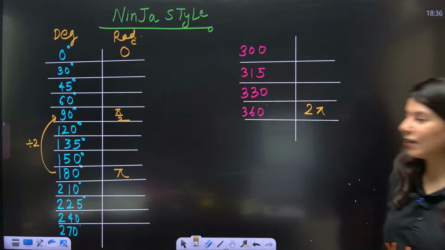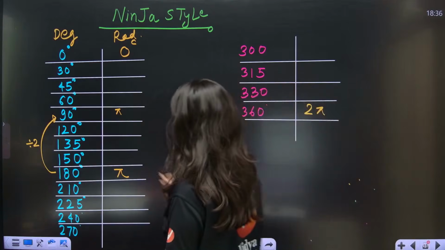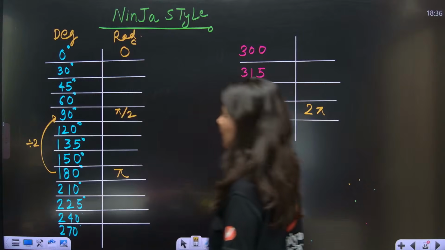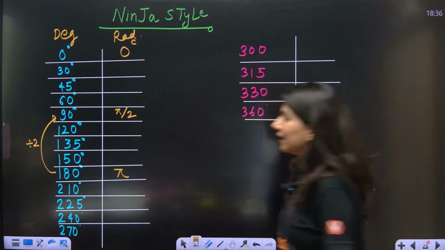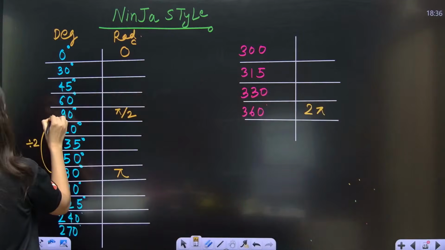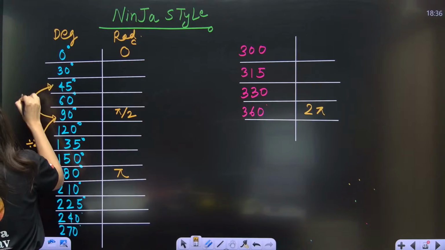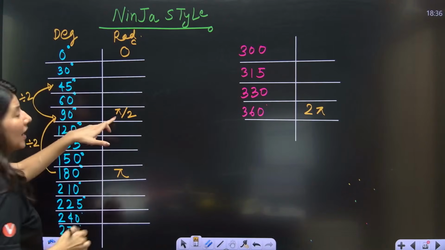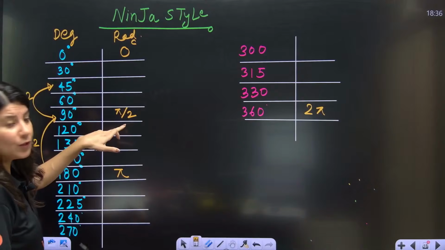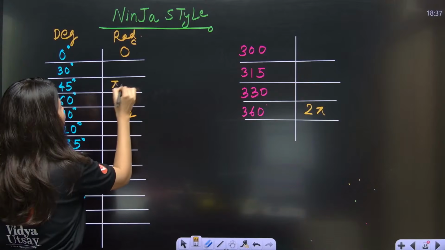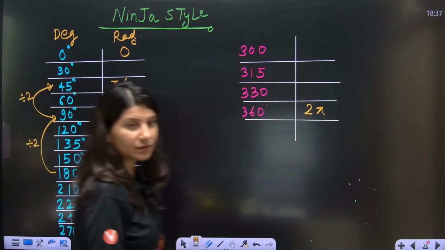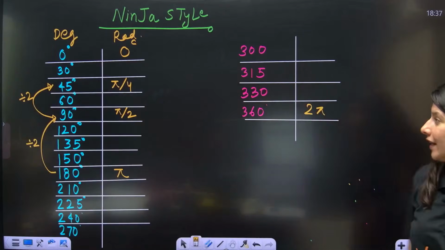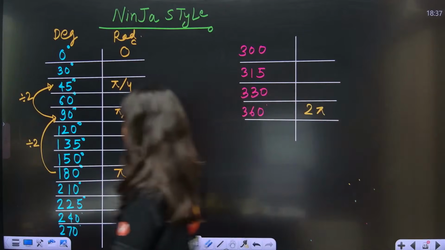So pi by 2 you know. Then 90 degree and 45 degree again. So divide by 2. So pi by 2 divided by 2 is pi by 4. Okay, all right, clear.